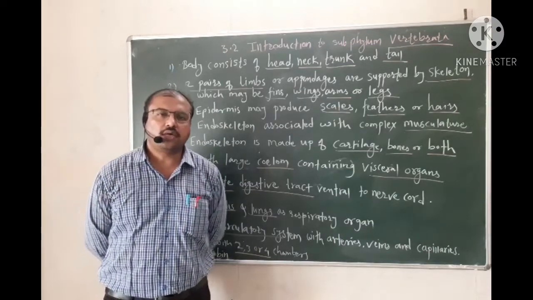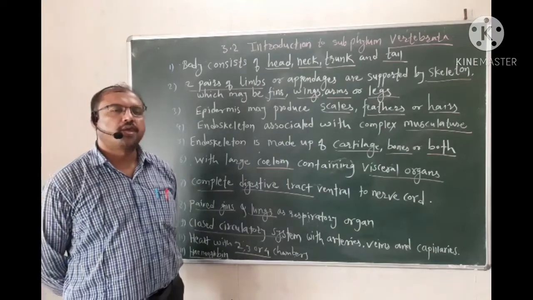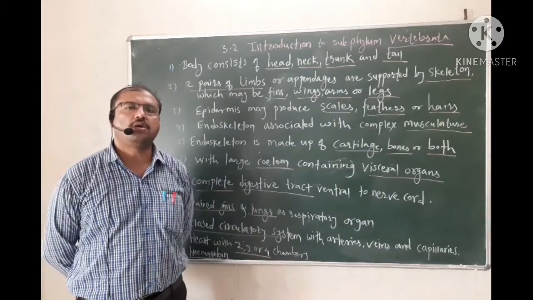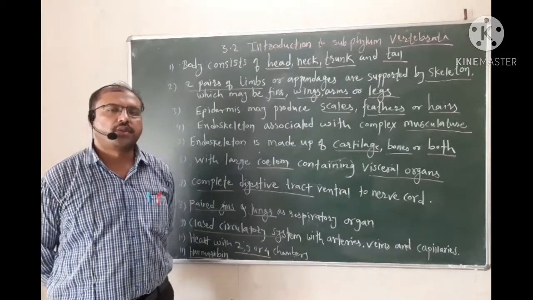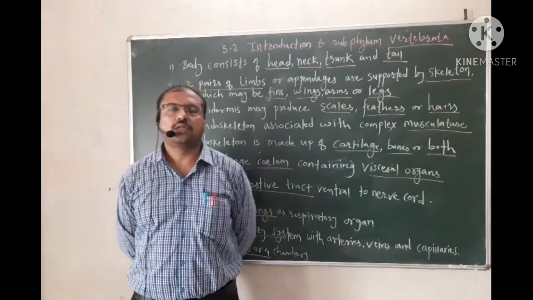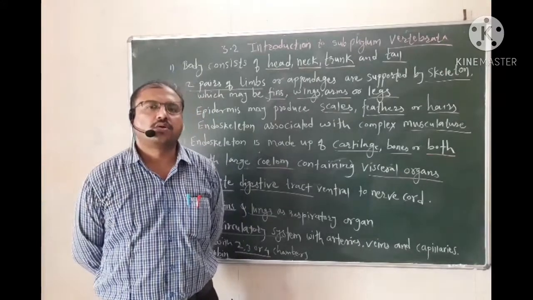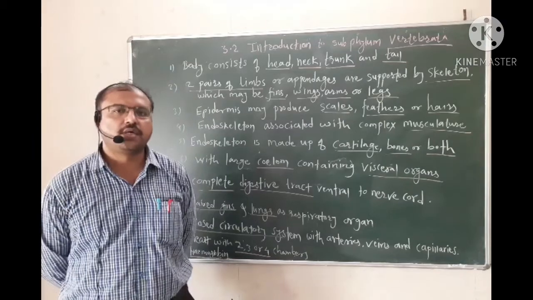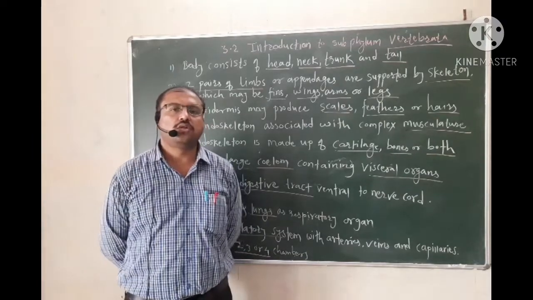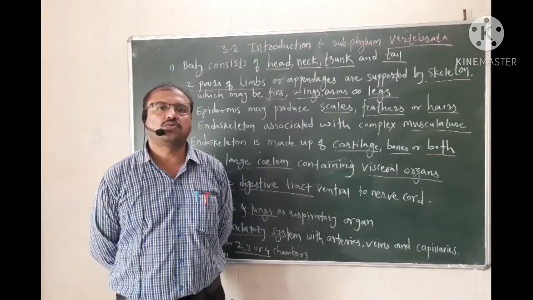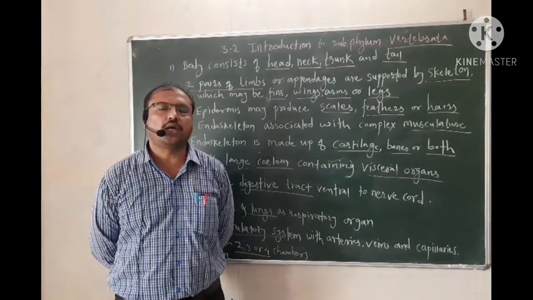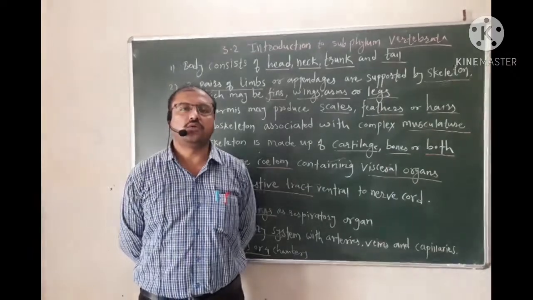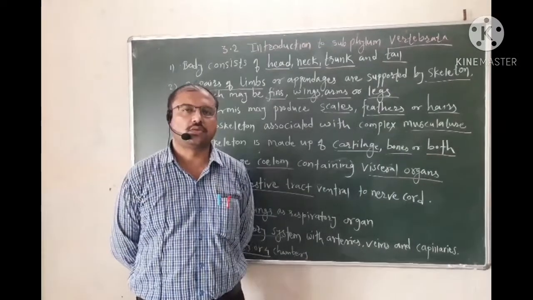Vertebrata itself means the individuals which bear the vertebra or vertebral column. The vertebral column is the endoskeleton, which is somewhat hard, stiff and rigid, and gives a particular structure to the individual, so that all the body parts can be raised with this endoskeleton structure.